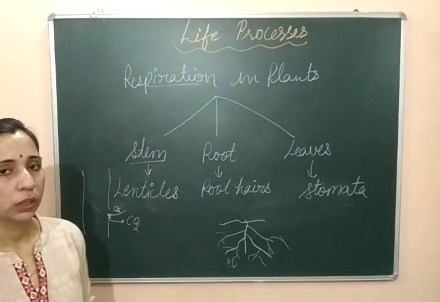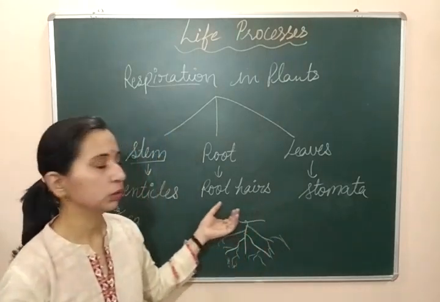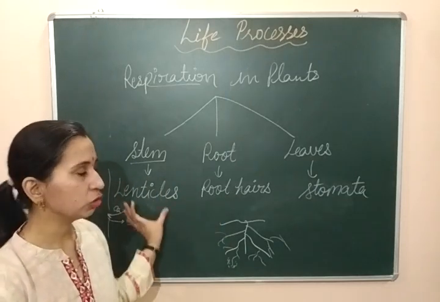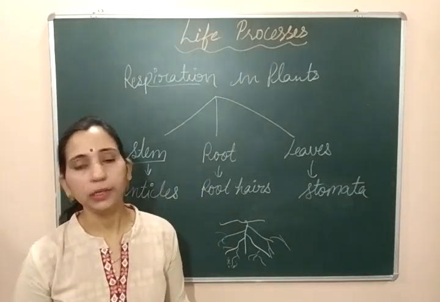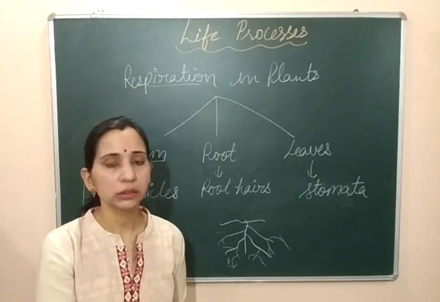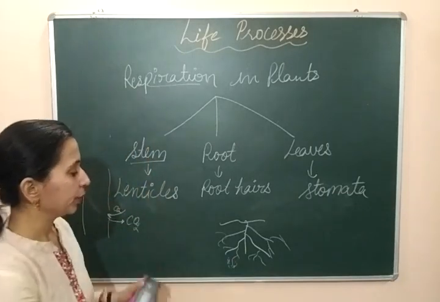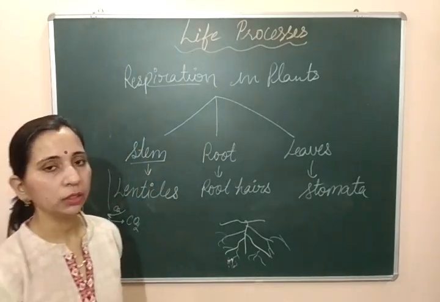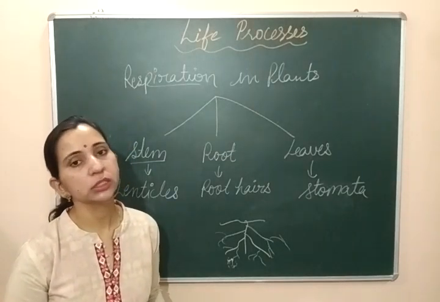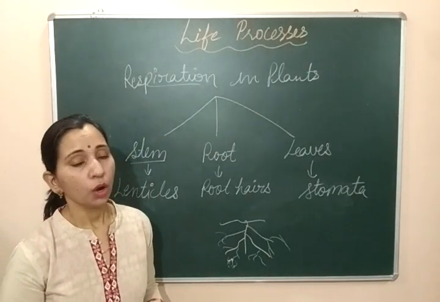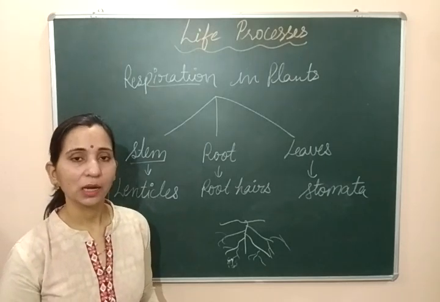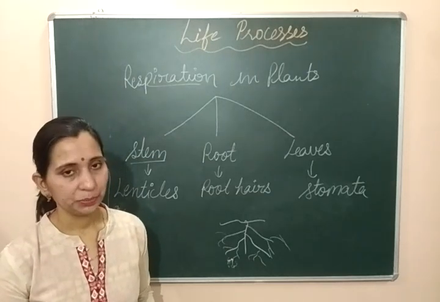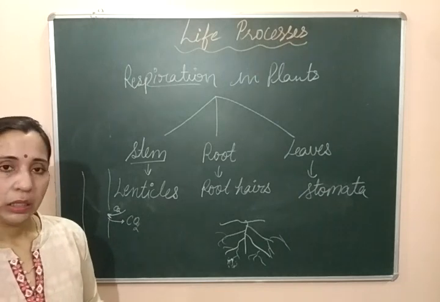Plants के अंदर respiration जो होता है हर एक part में different method के through होता है, different structures के through होता है, and by entering the gases inside, इन structures के through जब oxygen अंदर enter कर जाती है, then they move inside some other cells also. एक बार like अगर हम root के case में देखें, suppose यहाँ से जो gases हैं वो root hairs के अंदर enter कर रही हैं, then by entering in the root hairs they will move forward into some other cells also. दूसरी सेल्स तक पहुंचेंगी और वहां पहुंच के ग्लूकोज का ऑक्सीडेशन करके कार्बन डाइऑक्साइड, वाटर और एनर्जी प्रोड्यूस करने का काम करेंगी. मीन्स they do respiration. This is about the respiration in the case of plants.